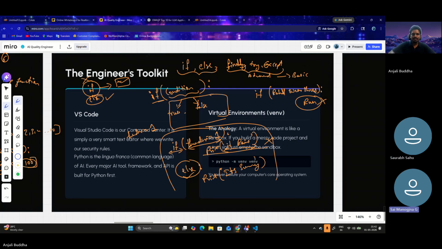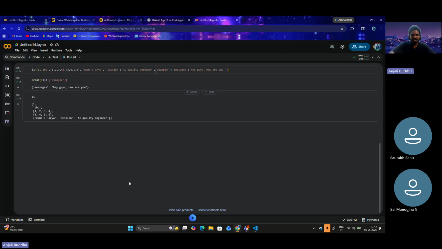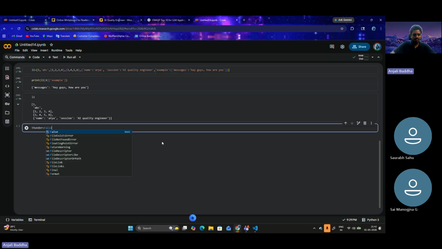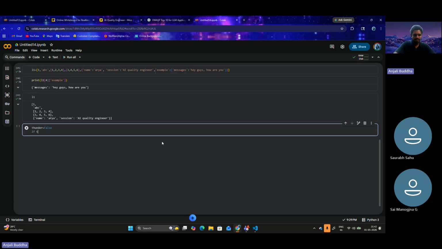Yes. So, we will take up a simple code to better understand the same. Let's just say thunder is equal to false. Now I'm checking if thunder is equal to 1.